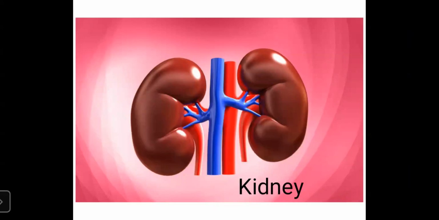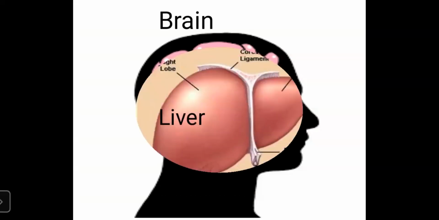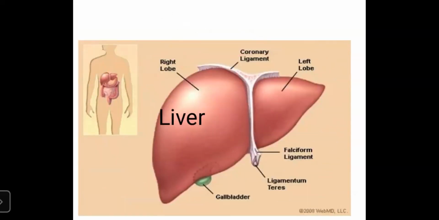Now fourth part we have seen is brain. Brain is the most important organ of the body, whose main function is to process information to other parts of the body. Then fifth one is liver. What does the liver do? It produces some proteins for blood plasma and bile, which helps in the process of digestion.